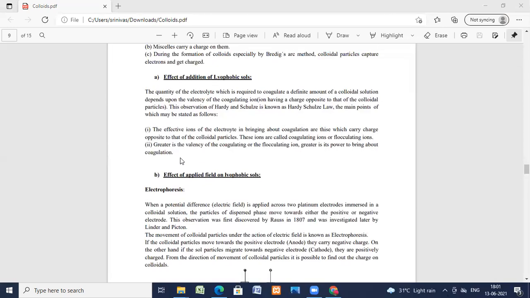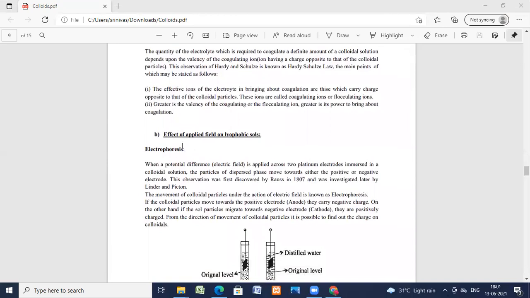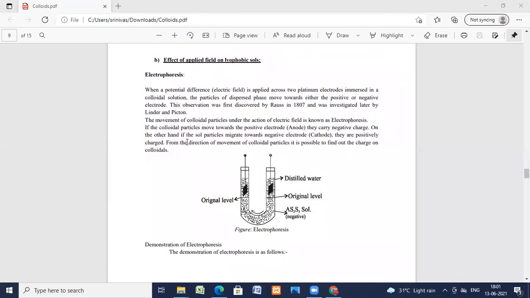Now, electrophoresis. What is electrophoresis? A U tube is taken with platinum electrodes, distilled water, and a sol. When a potential difference is applied across the two platinum electrodes immersed in the colloidal solution, the particles of the dispersed phase move towards either the positive or the negative electrode.